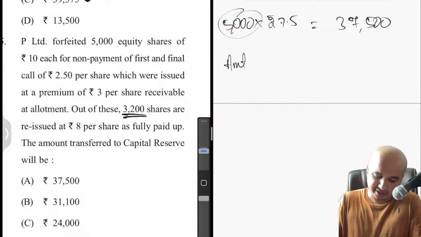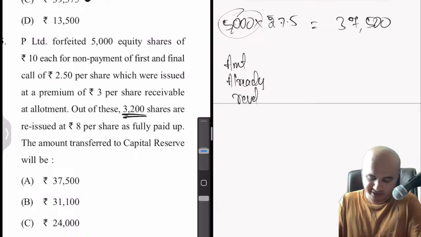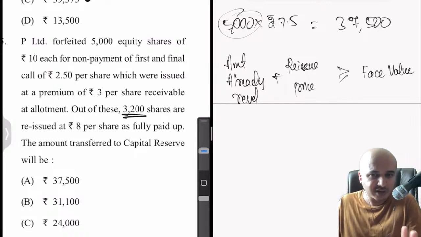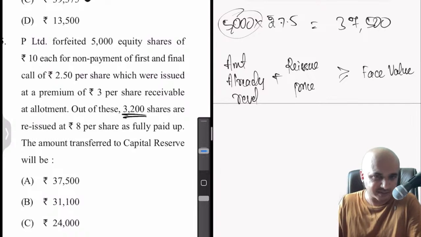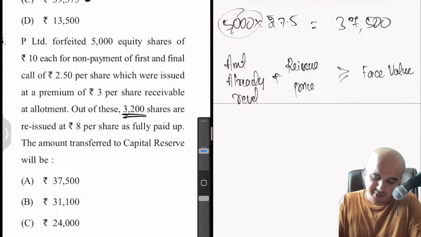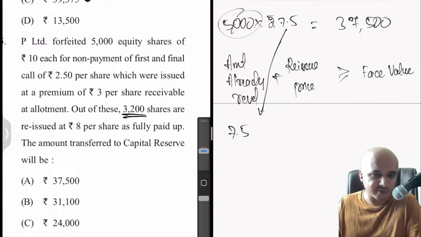Amount already received towards the forfeited shares, by the way, plus reissue price should be greater than or equal to face value of the shares. That's all. As long as this formula is satisfied, then you don't have to worry. If this formula is satisfied, then there is no question of discount, because we have already received some amount. Now in this case, how much money have we received already? 7.5. We already saw how we got 7.5.